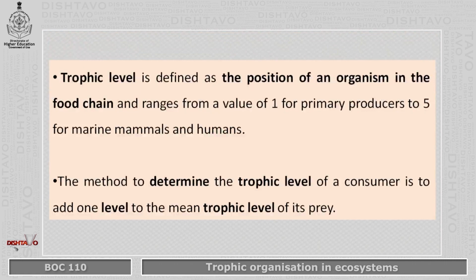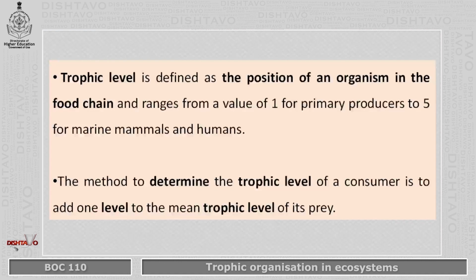So what is trophic level, first of all? Trophic level can be defined as the position of an organism in the food chain. Remember, we are dealing with the food chain in an ecosystem. So the position of an organism in the food chain is called trophic level. And a value can be given to the trophic level. 1 is for primary producers. It can go up to 5 for the marine mammals and humans or omnivores.